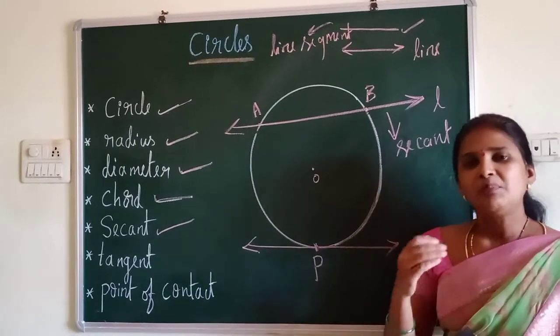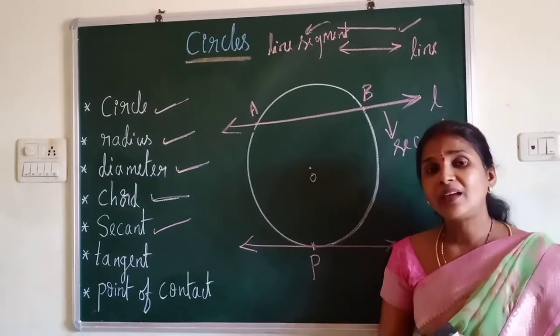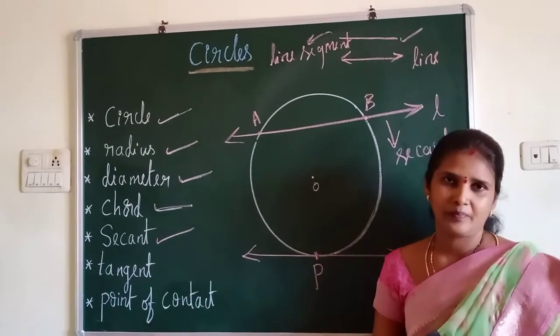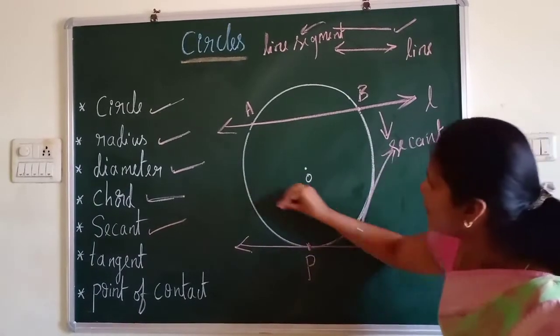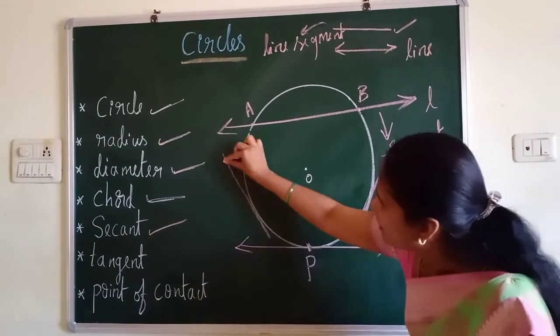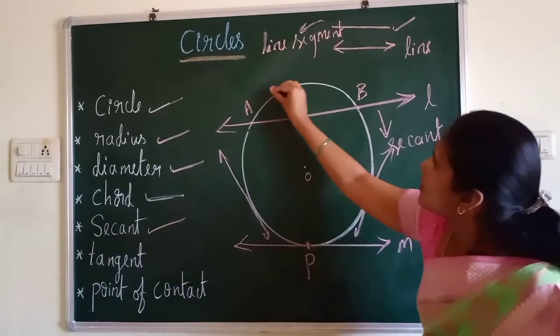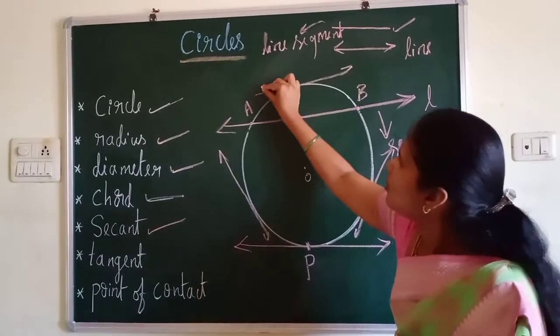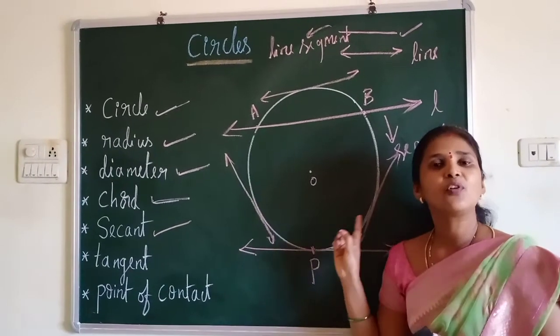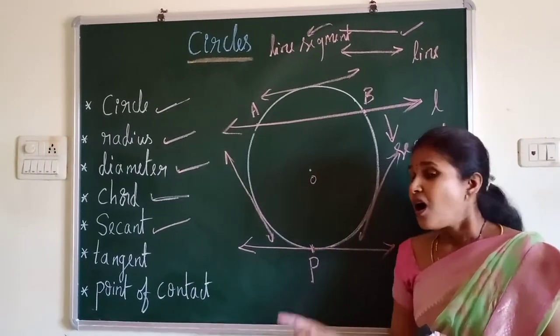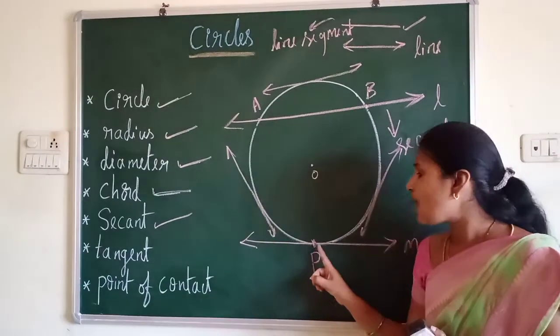Now, let me ask one question. How many tangents can you draw for a circle? You can draw like this, at any point you can see. You can draw infinite tangents for a circle. But how many tangents can you draw at a point?